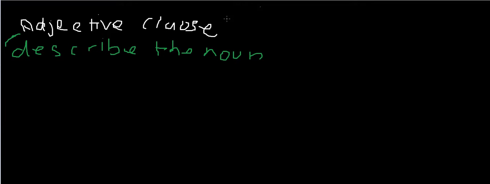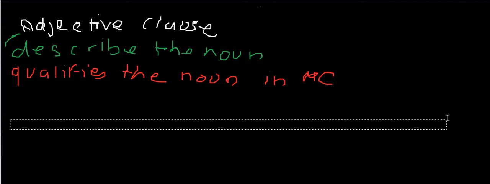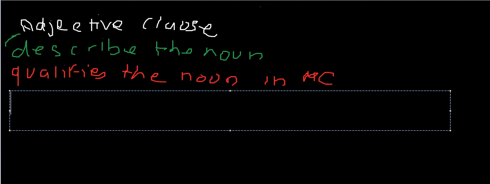Let's use different colors. It qualifies the noun in the main clause, or I will write MC. If we define adjective clause, then we can say that. Let me type it.